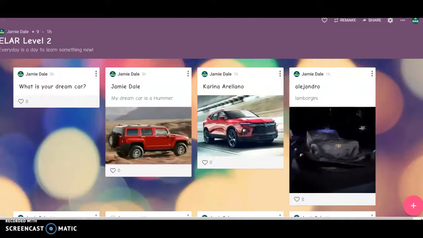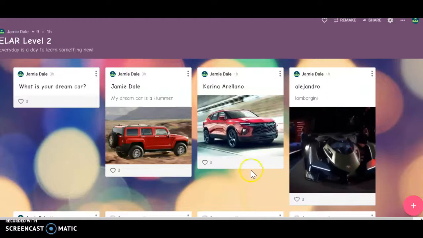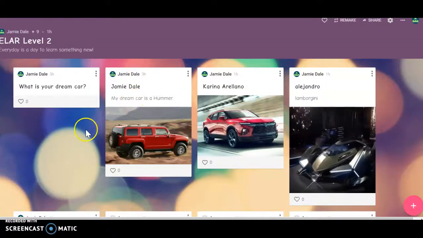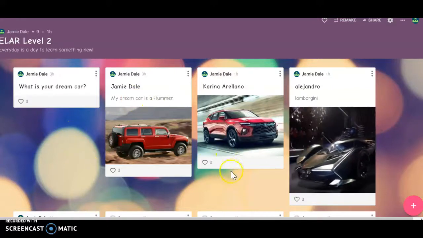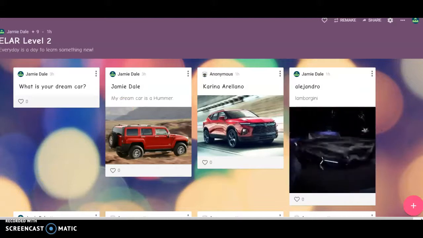what is your dream car? Remember, if you want to answer, there is a pink circle right here so that you can put your response. Please remember to put your name and answer the question. If you'd like to put an image, that is perfectly fine. Let's go on to our next activity.